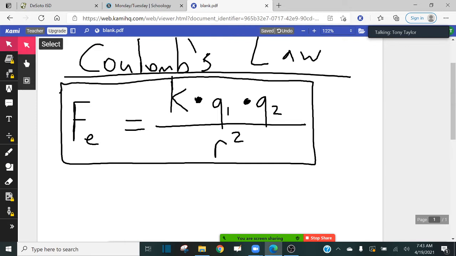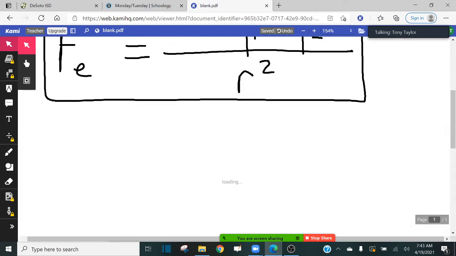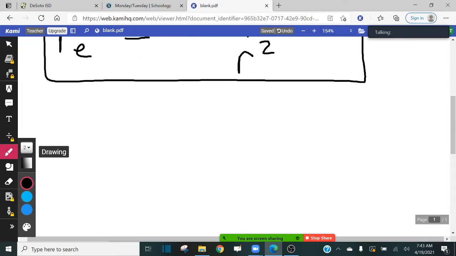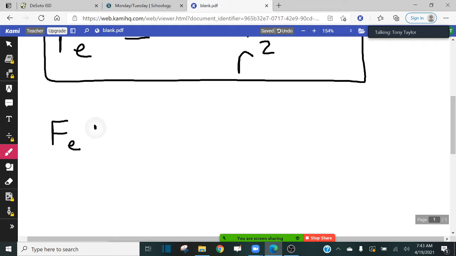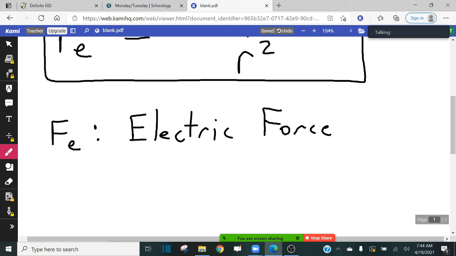And let me be sure I write down what each of these terms mean. Okay, so Fe stands for the strength of the electric force. So Fe, the strength of the electric force, and that is in newtons. So K stands for Coulomb's constant. Coulomb's constant.